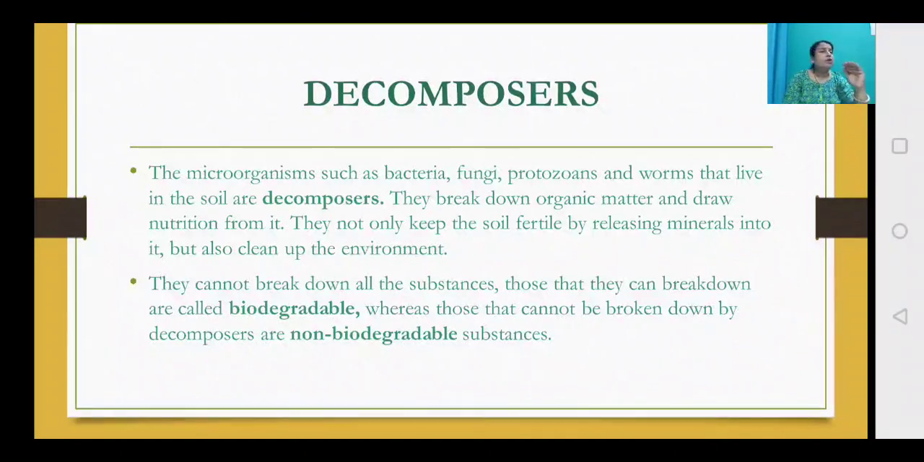Now, they cannot break down all the substances. Please make sure you remember that. Only the parts which can be broken down are decomposed. Those that they can break down are called biodegradable, whereas those that cannot be broken down by decomposers are known as non-biodegradable substances. So these are the two categories of substances: one which is broken down, the biodegradable, and one which is not broken down, the non-biodegradable.